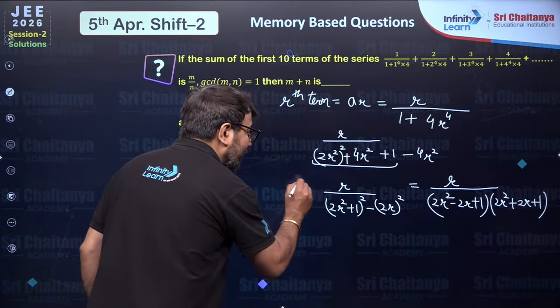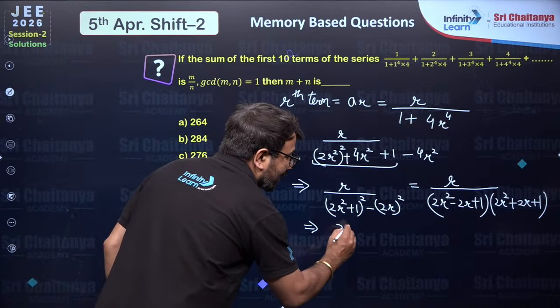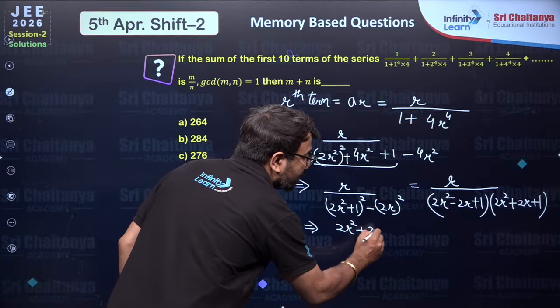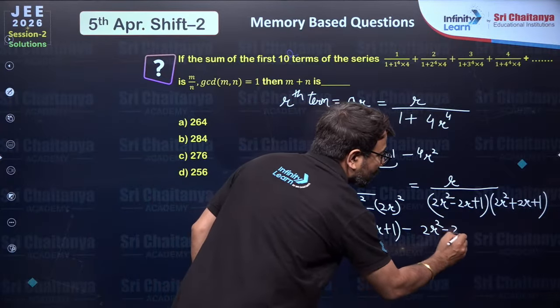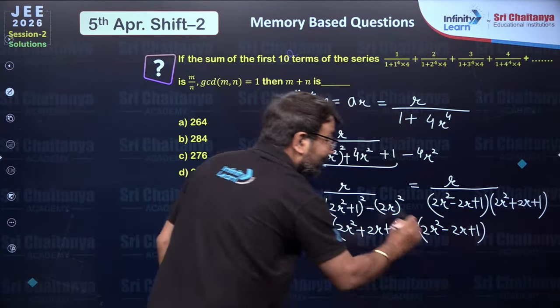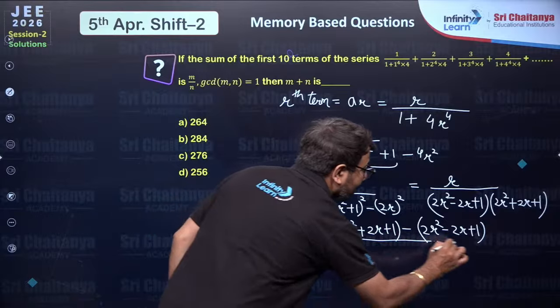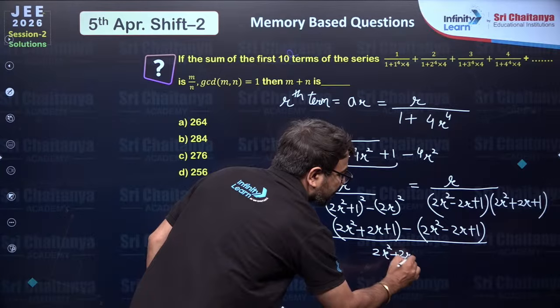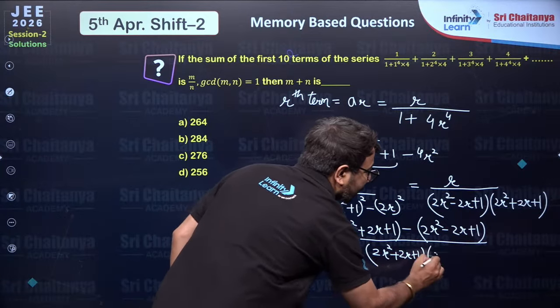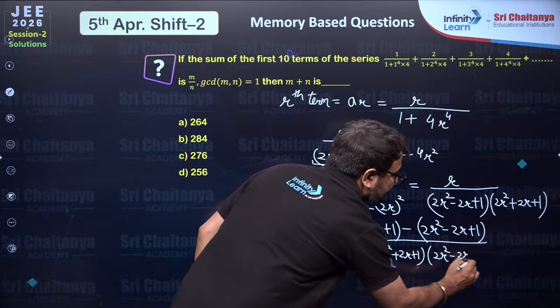See, I am writing in the numerator the subtraction of 2r square plus 2r plus 1 and then 2r square minus 2r plus 1. If I write in the numerator the subtraction of these two factors, the denominator I am keeping as it is.